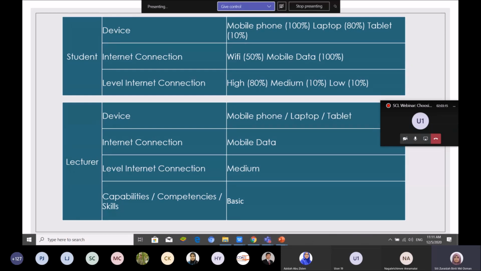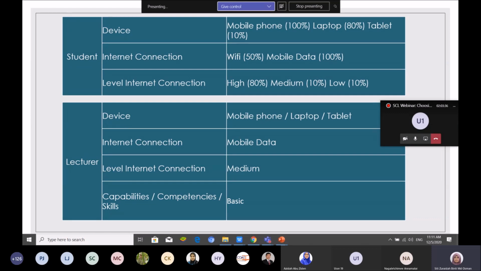So better we use 100% than we use 80%, because we want our class to be effective. If you use 80%, we have another 20% who, for example, don't have a mobile phone. Of course they have a tablet and so on.